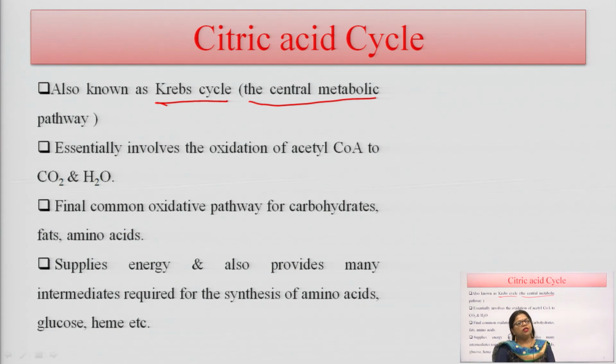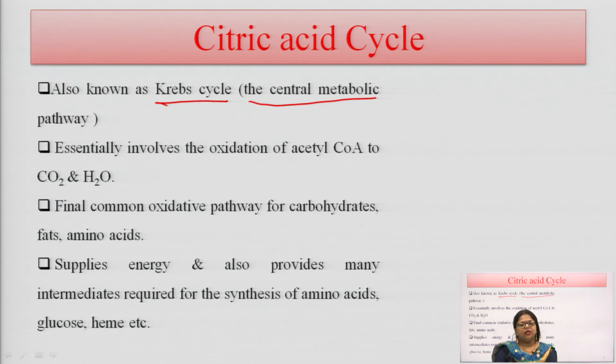The main starting compound is acetyl coenzyme A, which is required for the formation of carbon dioxide and water, along with various other metabolic products and secondary metabolites. So, this is the final common oxidative pathway for carbohydrates, fats and amino acids.